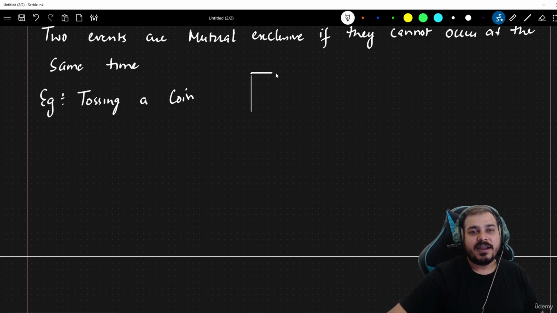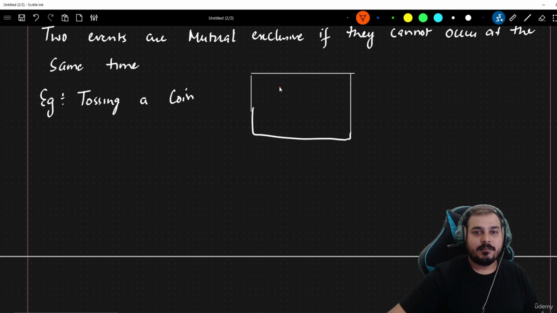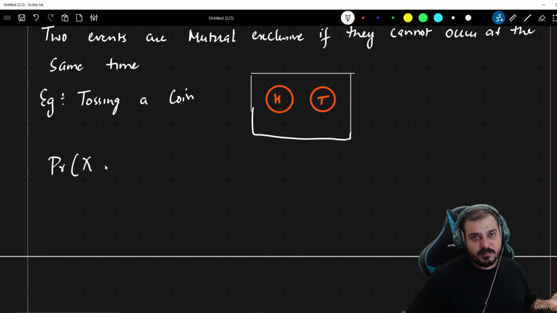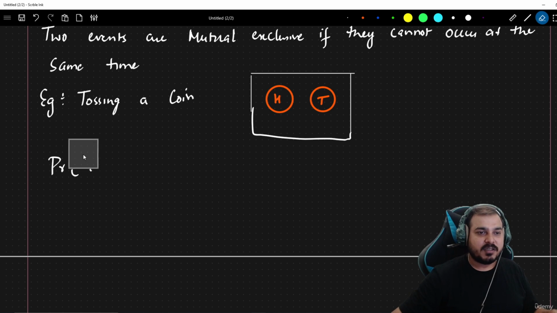If I try to draw a Venn diagram, it will look something like this. Suppose I am tossing a coin. I may either get head or tail. There will be no overlapping. So in this particular case, suppose I have a problem statement: I'm tossing a coin, and I ask what is the probability from this specific event of getting a head or a tail?